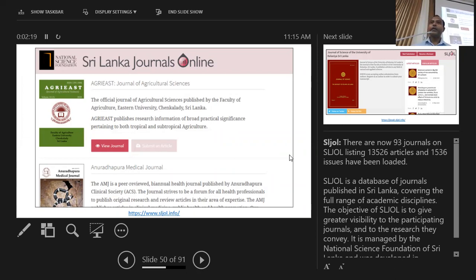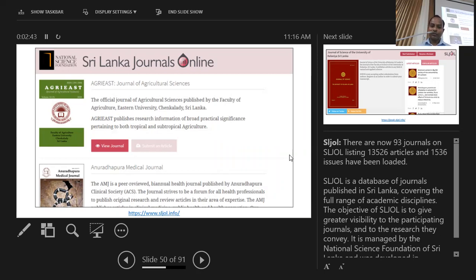By today, there are 93 local journals available in this Sri Lanka Journals Online database, and the service homepage says they have more than 13,000 full text articles available to the entire world.